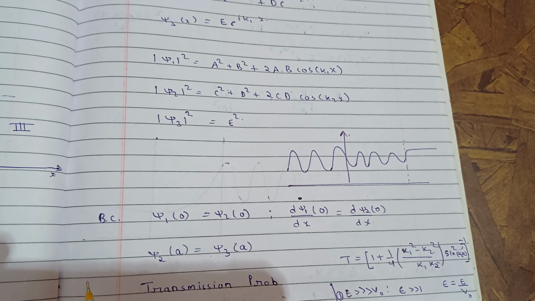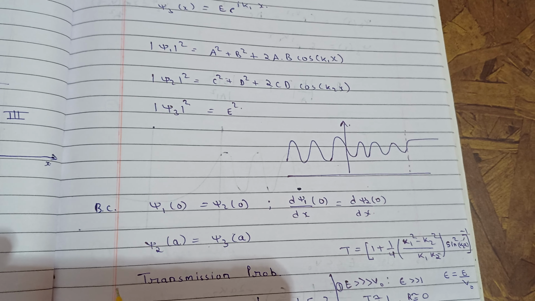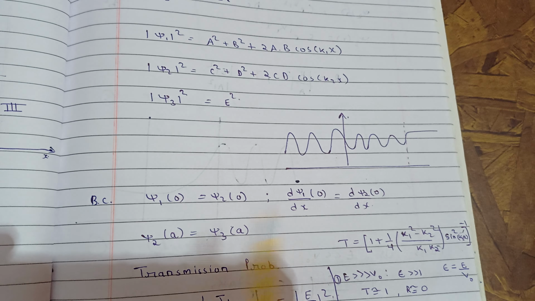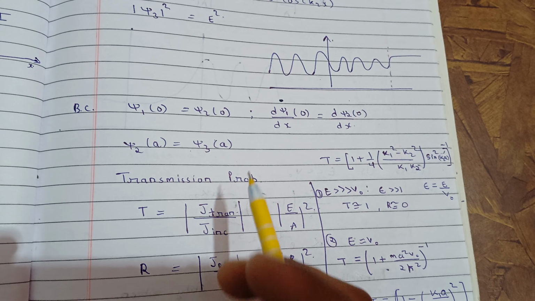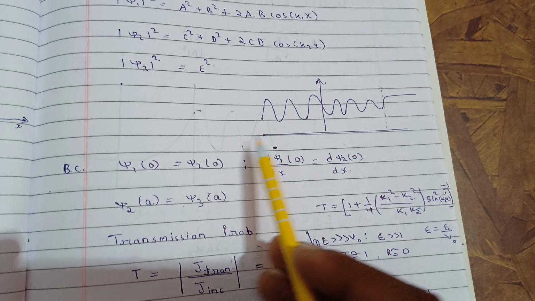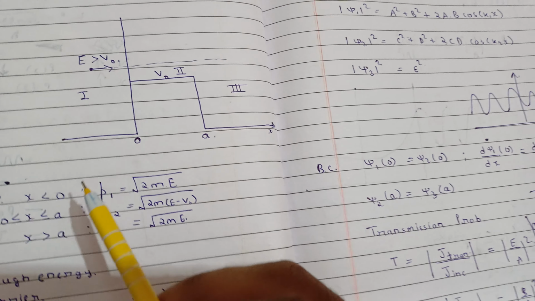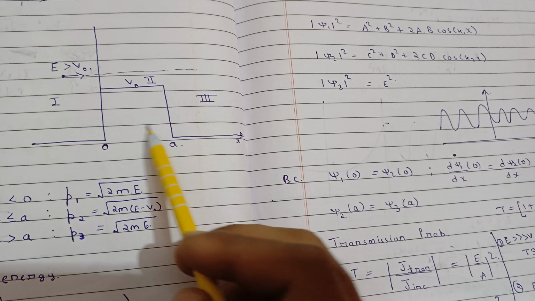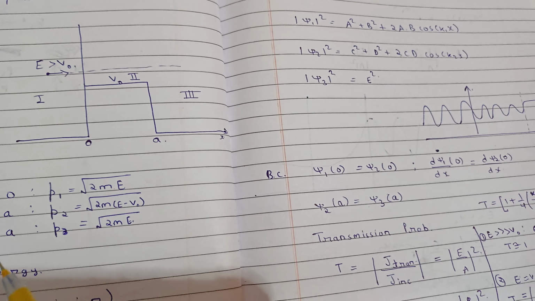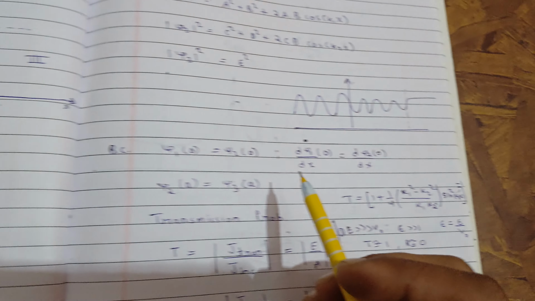Now we'll apply the boundary conditions to find the transmission and the reflection coefficient. We don't need to go into very much calculation. It is just the same as we did in the last lecture, but the things which are important I will tell you. The boundary conditions will be: at this point psi 1(0) and psi 2(0) must remain the same, and at this point also psi 2 and psi 3 must remain the same. These are the boundaries, and their first order differentiation will also remain the same.